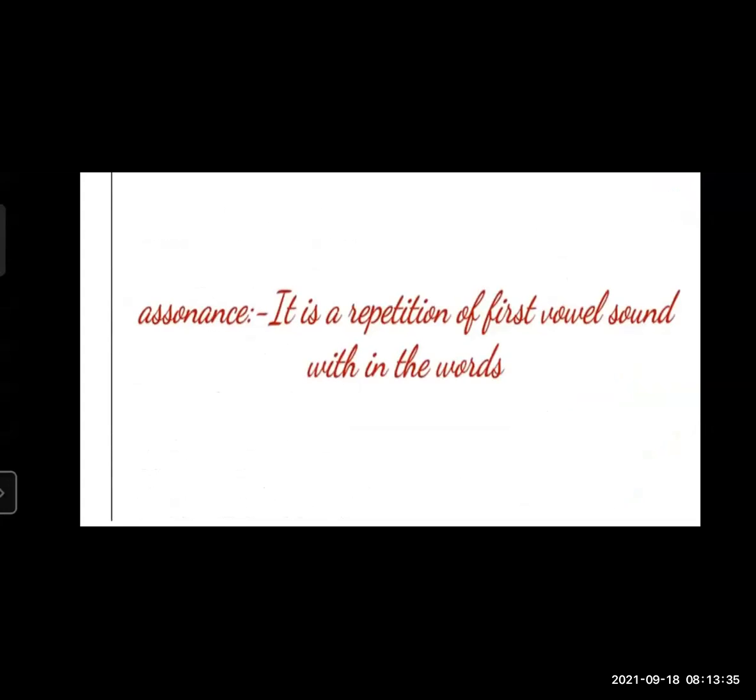Let's see one more figure of speech, and this is assonance. Assonance means the repetition of the first vowel sound within the words. Now we have seen alliteration, which is the repetition of the first consonant sound, where the first letter is the same. But in assonance there is a repetition of vowel sound within the words, and it should not be in neighboring words. Okay, so assonance means a repetition of the first vowel sound within the words.